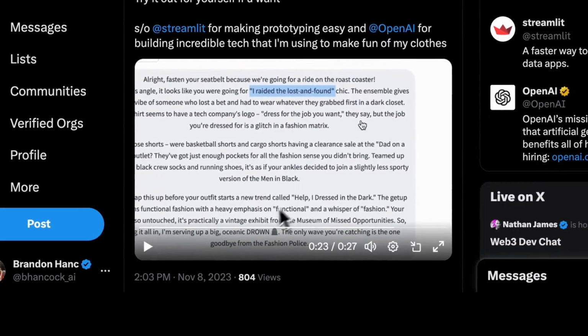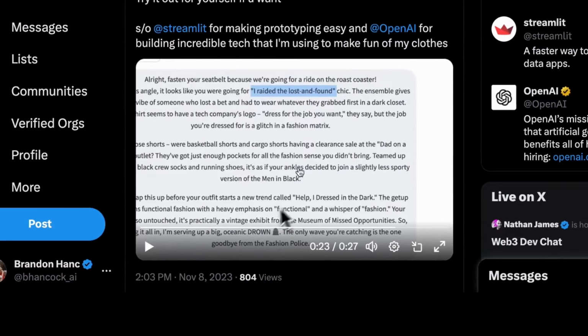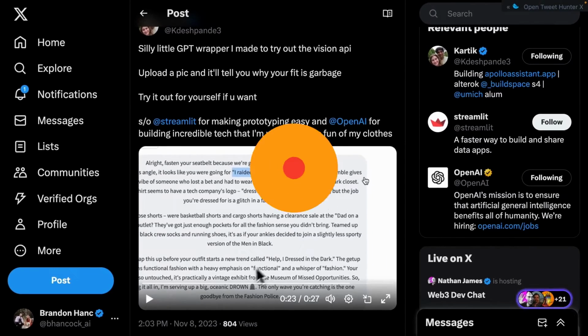If you can see in here, it says SBF's outfit looks like he raided the lost and found, and it also says that it looks like he's starting the trend, help, I dressed in the dark. So oof, what a roast, but honestly well deserved for this guy. So this was the funniest. On to the next one.